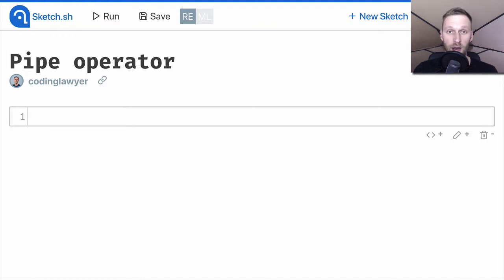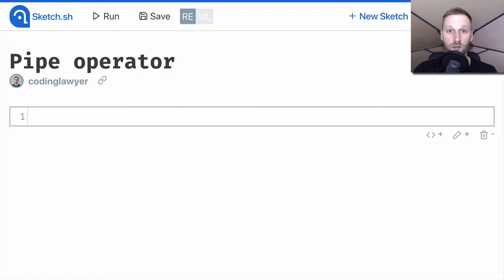Fortunately, we have a pipe operator in Reason, which enables us to write function composition in a concise and readable way. However, there's an issue with this operator. It's not supported by Sketch. And that's why we won't be running our code when using this operator. So I will be showing you the compiler's output only in comments.